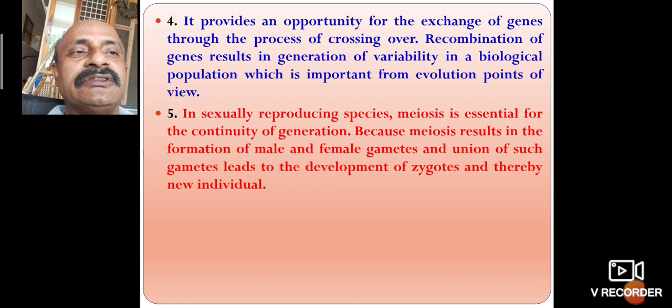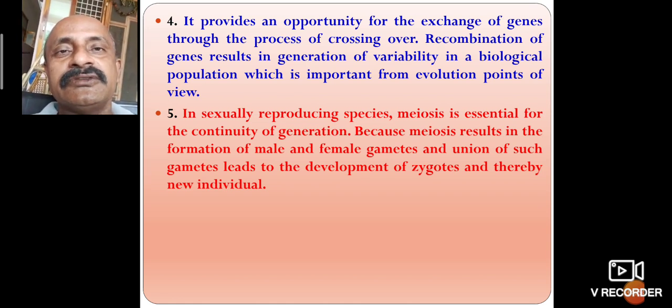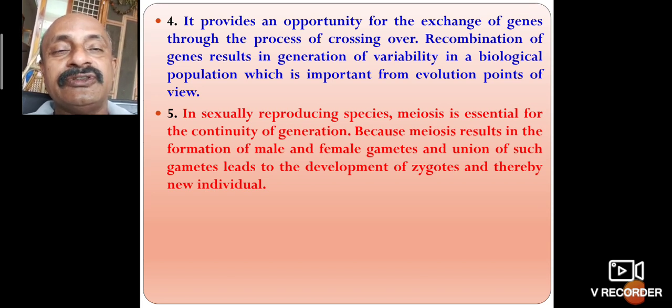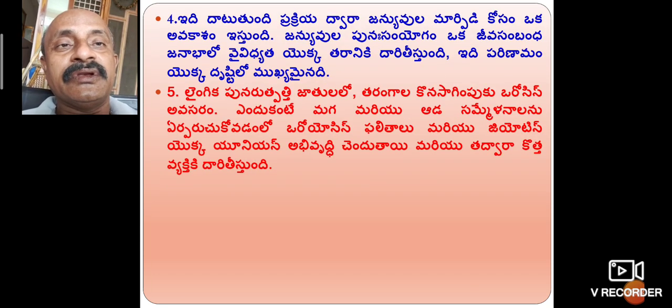Meiosis results in the formation of the male and female gametes. The union of such gametes leads to the development of the zygote, and therefore there will be new individuals. The zygote is formed by the fusion of the male and female gametes.